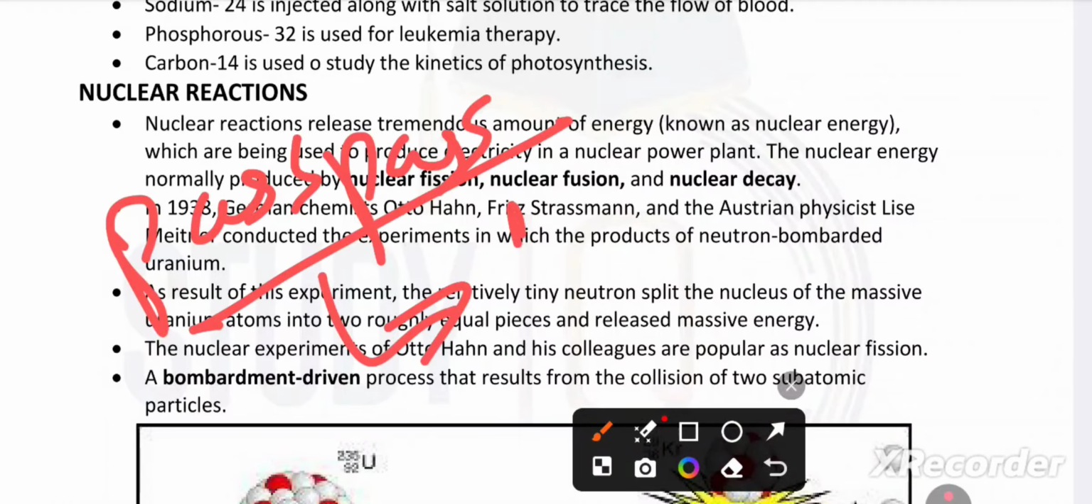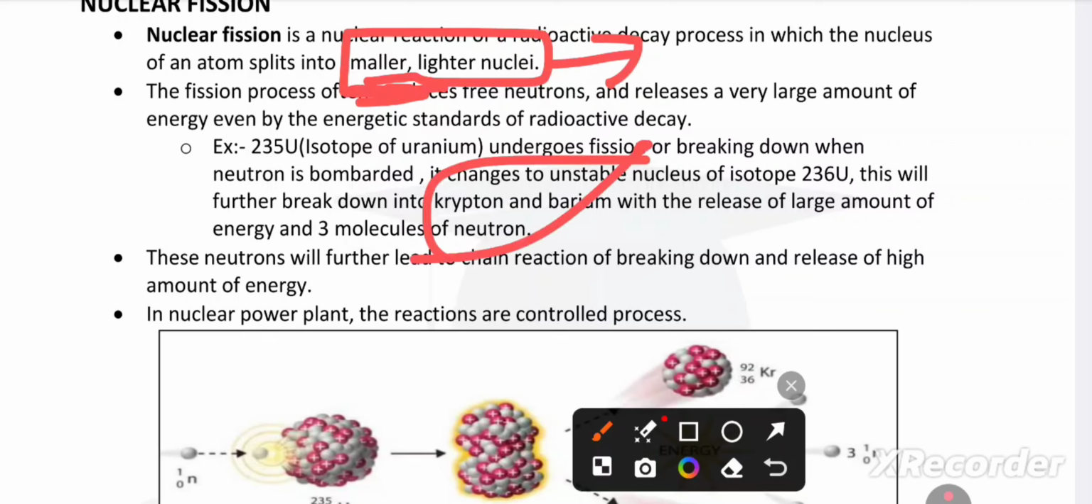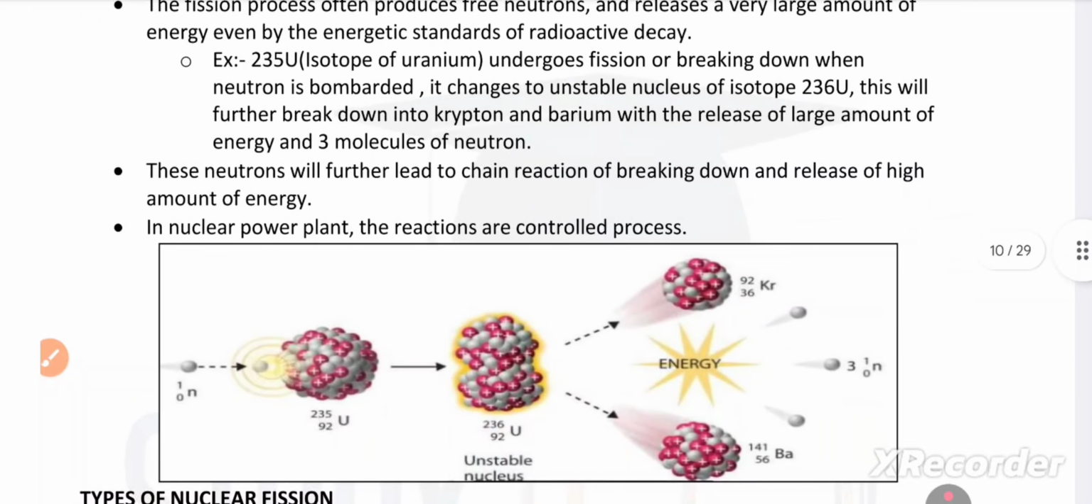Okay, nuclear fission is a nuclear reaction or radioactive decay process in which the nucleus of an atom splits into smaller and lighter nuclei. Very sorry guys, in this part now it is very clear. Okay, hereafter no more confusions. Nuclear fission, fish, we can divide the fish. Okay, division of the atoms. The fission process often produces free neutrons and releases a very large amount of energy, and energetic photons of radioactive decay. Example: